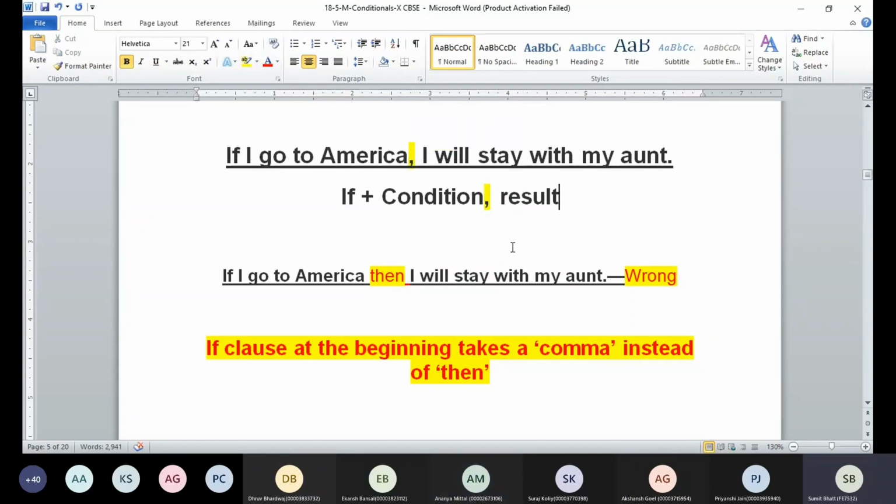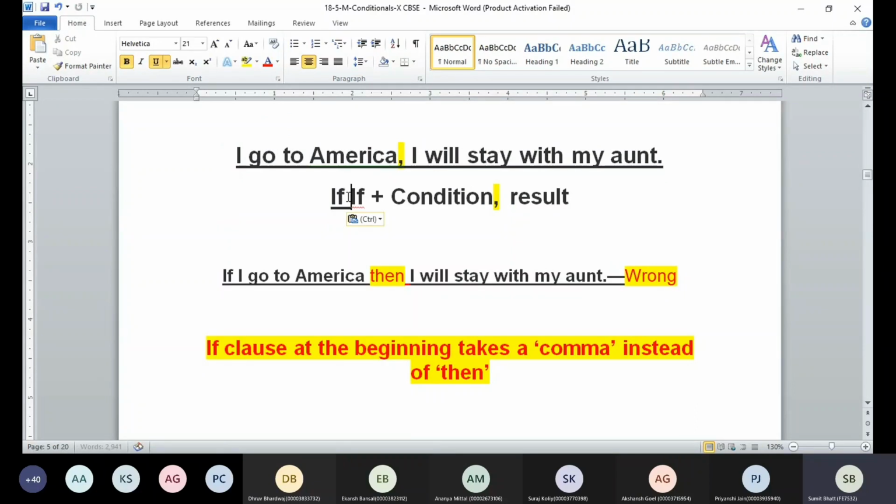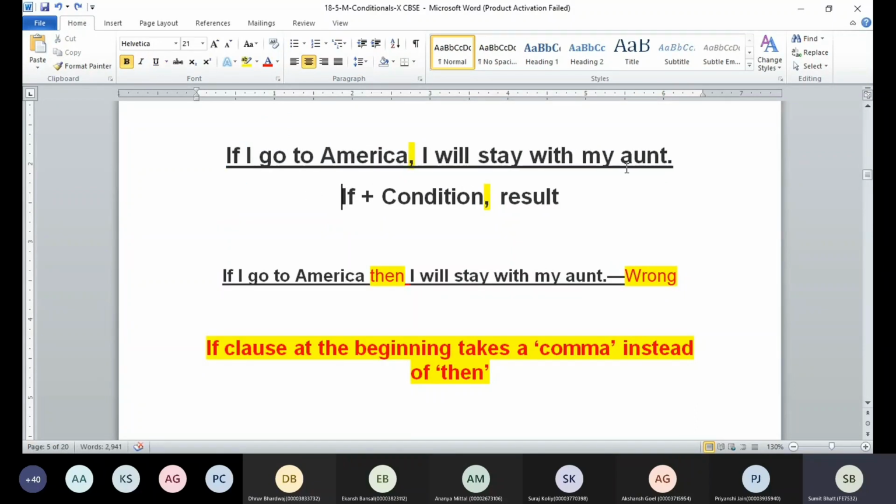When you speak, sometimes you use then. That is going to be okay. Although you should avoid it, you can. But if you talk about writing, then remember, if you are starting the sentence with a subordinating clause or the if clause, in that case, always use a comma to separate the main clause or the result from the sentence. Getting it, beta?